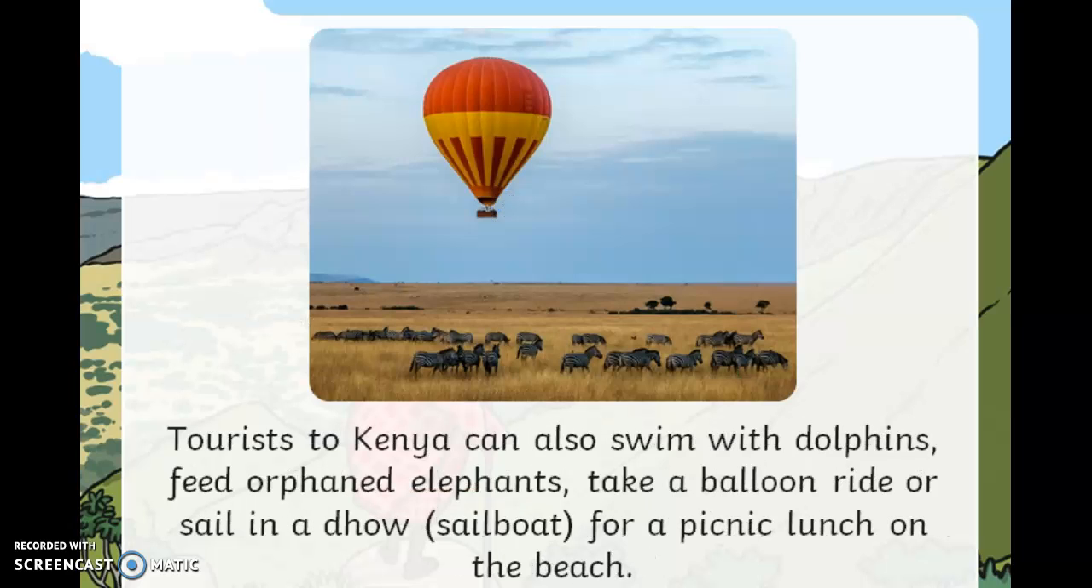In Kenya, tourists can also swim with dolphins. They can feed orphaned elephants. An orphaned elephant is an elephant that doesn't have a mom or a dad. Take a balloon ride, like in our picture, or sail in a dhow, a sailboat, for a picnic lunch on the beach.